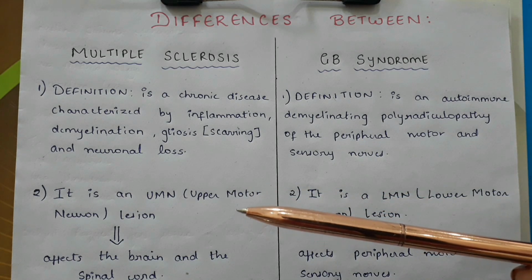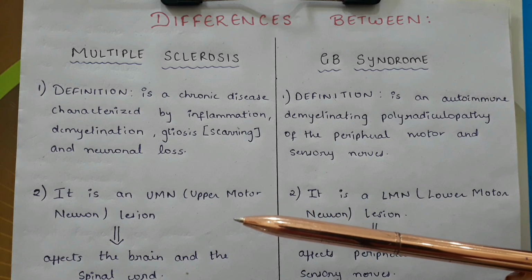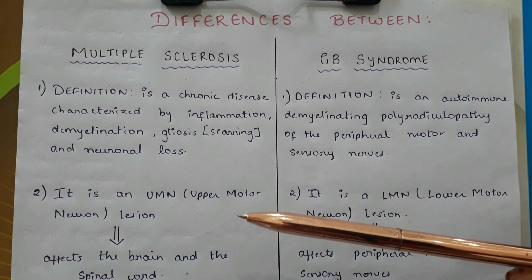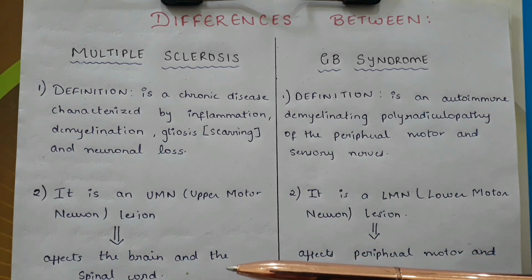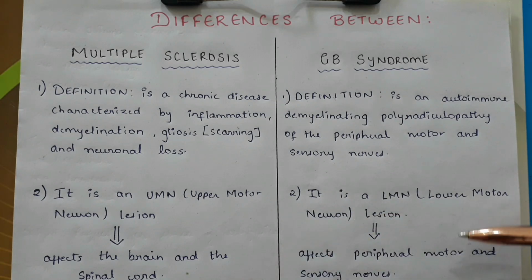Multiple sclerosis is a UMN lesion, which is an upper motor neuron lesion, which means it affects the brain and the spinal cord, whereas GB syndrome is a lower motor neuron lesion, that is LMN lesion, and it affects the peripheral motor and the sensory nerves.